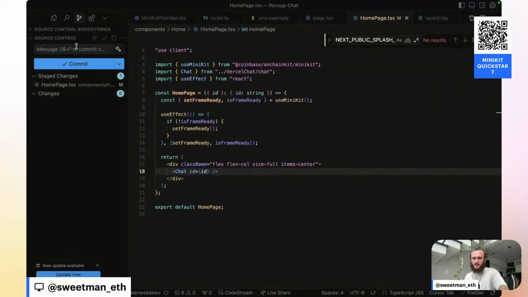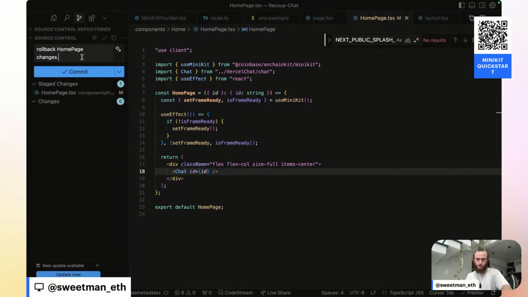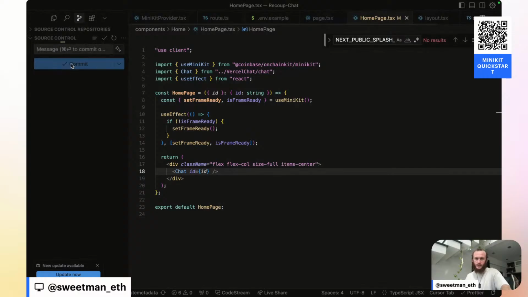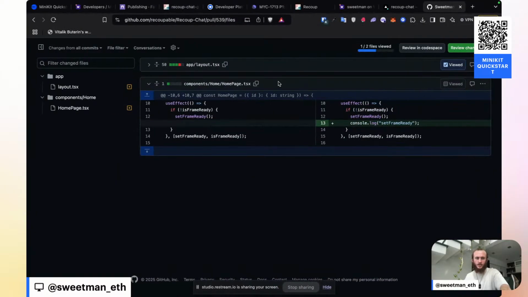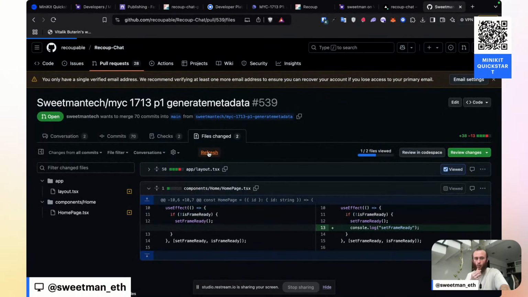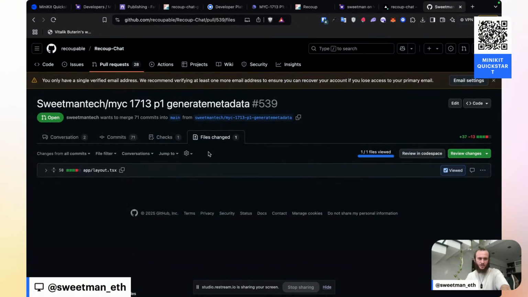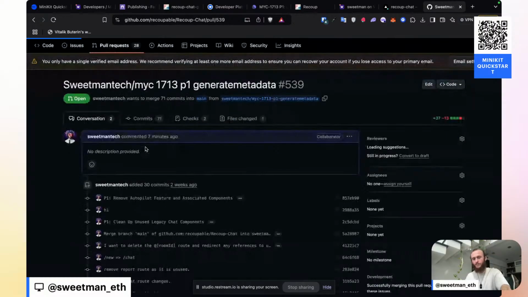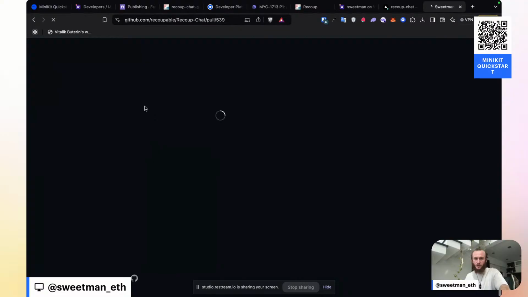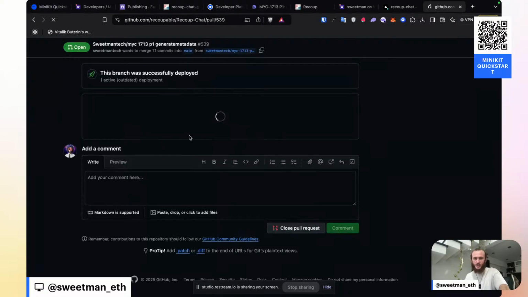So from here I can say roll back home page changes, commit it. All that this is doing is removing file changes. That it was just a dev log, which is now gone, as you can see. So I'm going to see that we go from 2 files changed down to 1, and then I'm going to go ahead and ship it. And then I'll stop the preview deployments to let this main go out to see if we can finish our app verification.